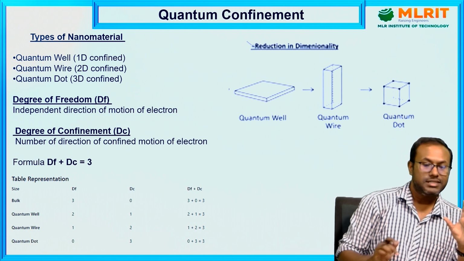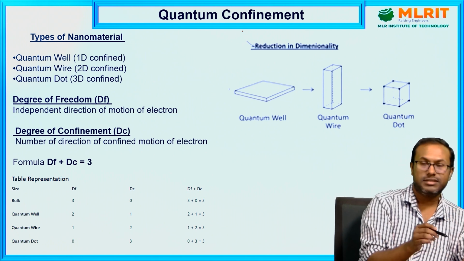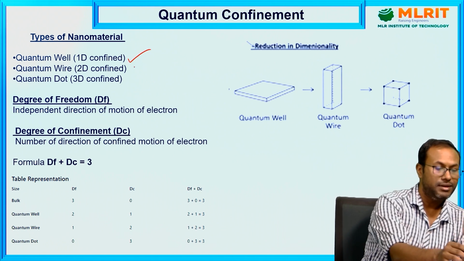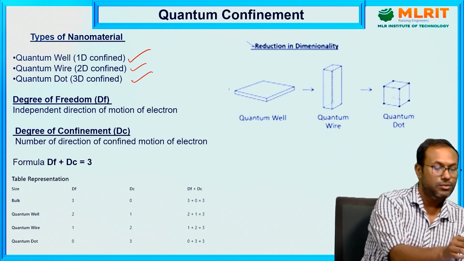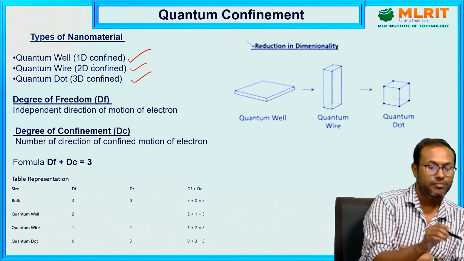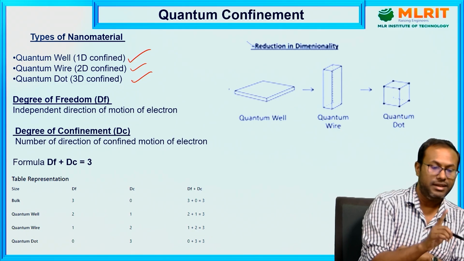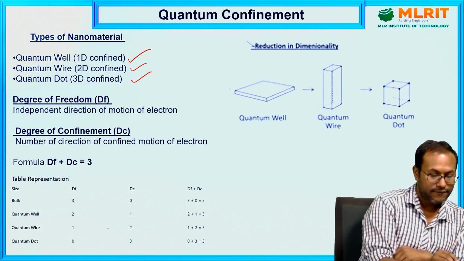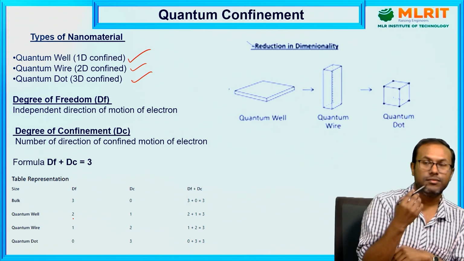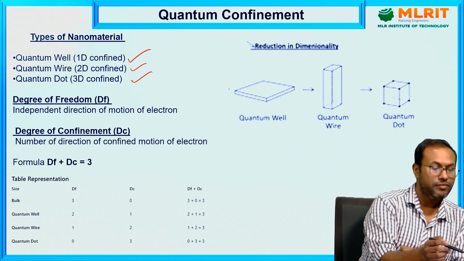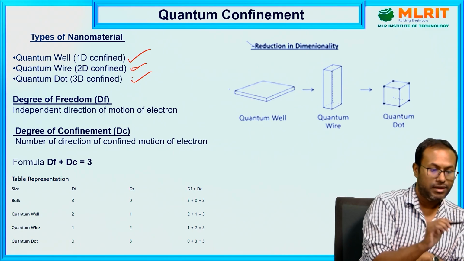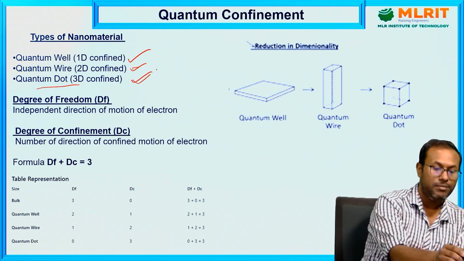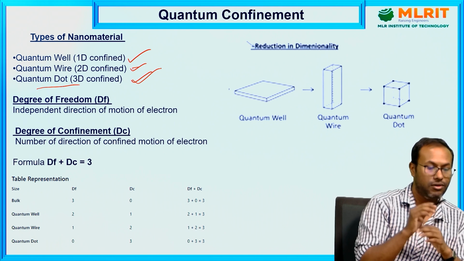Now, we already discussed confinement in the structure of nanomaterials. There are three types of confinement: quantum well, quantum wire, and quantum dot. In the case of a quantum well, only one of the dimensions is confined, and the other two are free or in bulk order. In the case of a quantum wire, any two of the dimensions are confined and one is bulk order. In a quantum dot, all three dimensions are in nano order, all are confined.